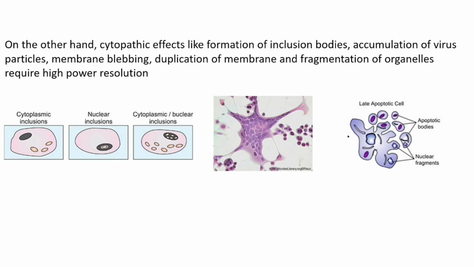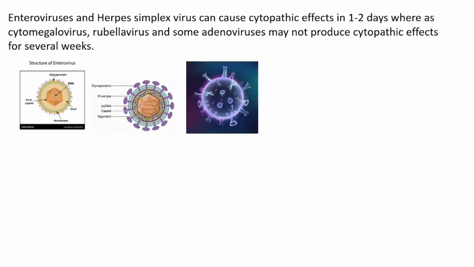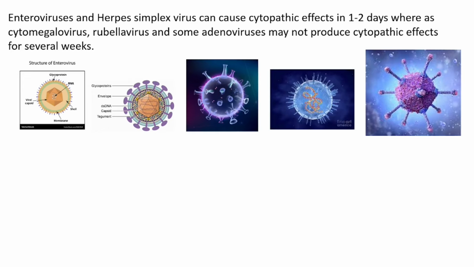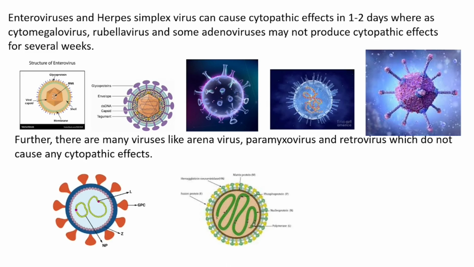The time required for development of cytopathic effects is varied. For example, enterovirus and herpes simplex virus can cause cytopathic effects in 1 to 2 days, whereas cytomegalovirus, rubella virus, and some adenovirus may not produce cytopathic effects for several weeks. Further, there are many viruses like arenavirus, paramyxovirus, and retrovirus which do not cause any cytopathic effects. Their growth is detected by other methods which we will see in the coming slides.